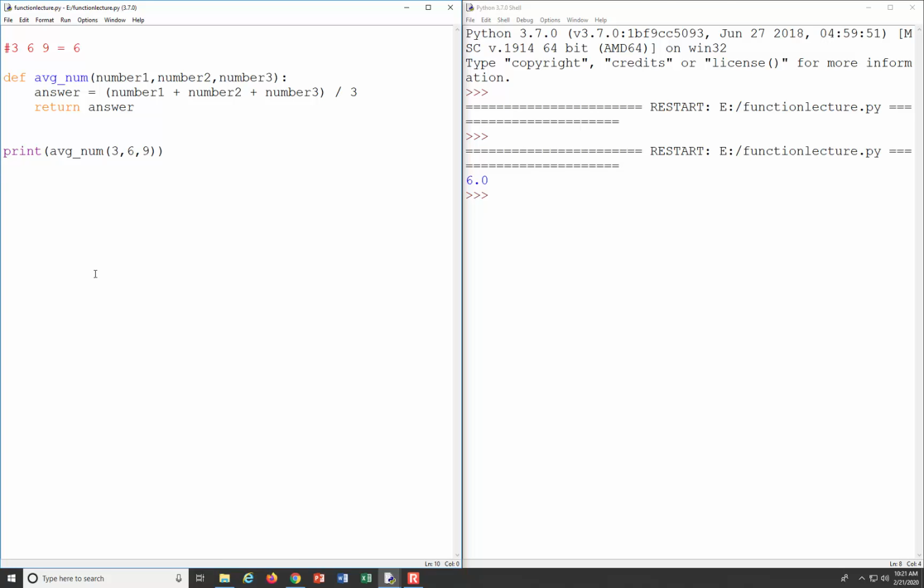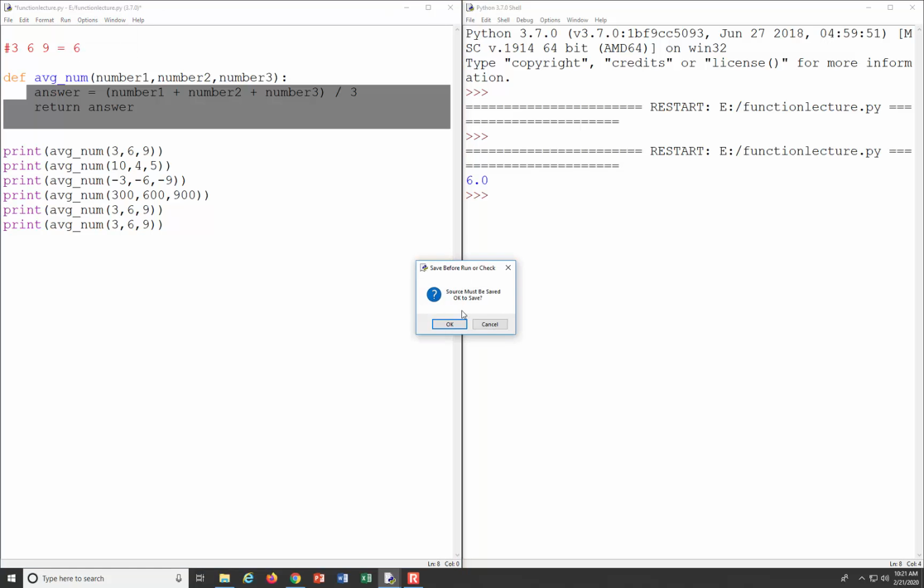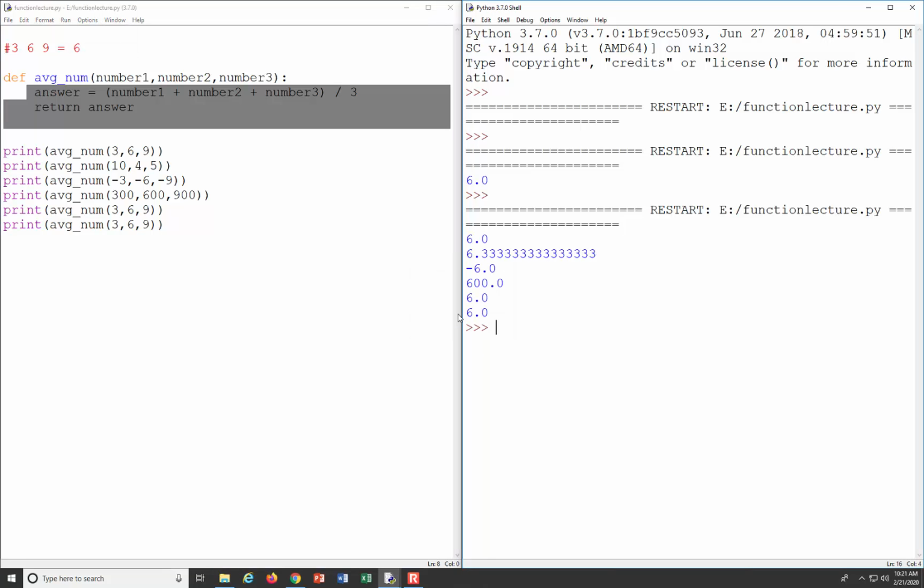Yeah? Now the beauty of this is that because we've globalized the code for our average, we can now call that function as many times as we want, and we can just customize our input, and we can try a bunch of different numbers. We can give negative numbers. We can give really big numbers. And our function will always take the input and do the exact same thing for every input. And so we don't have to copy and paste this code every single time we want to find an average. Okay? And we see that we get all of our different averages. Cool.